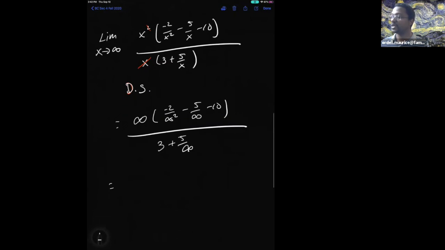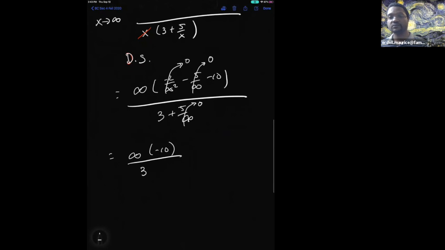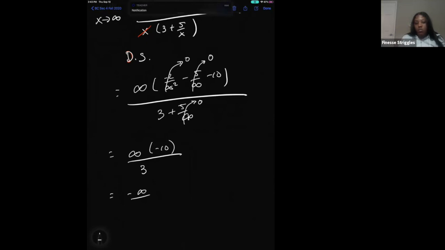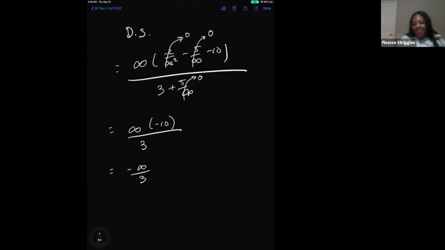Whew. Anything with an infinity in the denominator becomes 0. And so that leaves me with infinity multiplied by negative 10, divided by 3 plus 0, that's still 3. What is infinity times negative 10? Negative infinity, that's what you said, right? Yeah, I said negative. And what's negative infinity divided by 3?